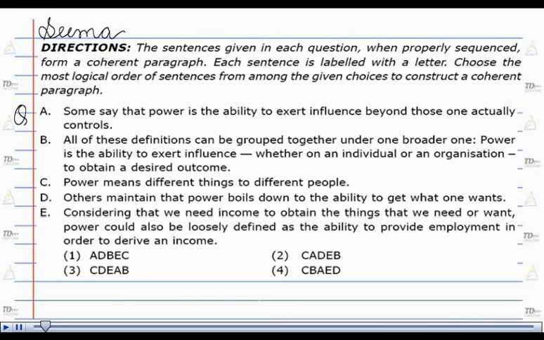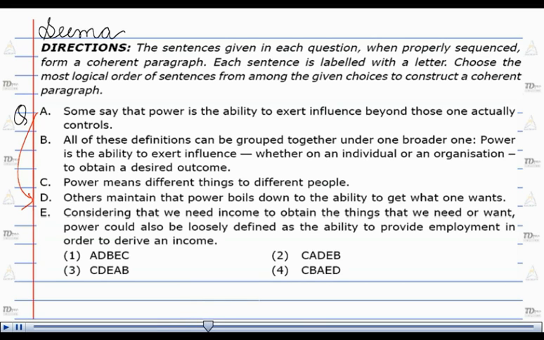Hello, I'm Seema. Directions. The sentences given in this question, when properly sequenced, form a coherent paragraph. Each sentence is labeled with a letter. Choose the most logical order of sentences from among the given choices to construct a coherent paragraph. To the answer now. AD is the obvious link.